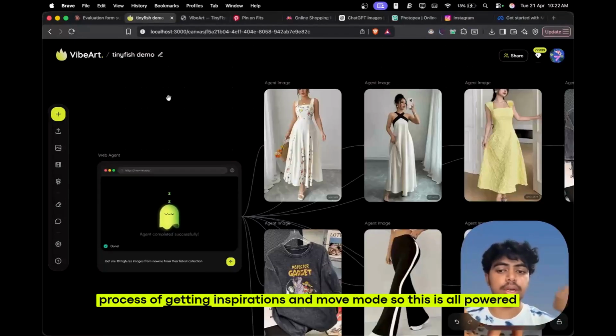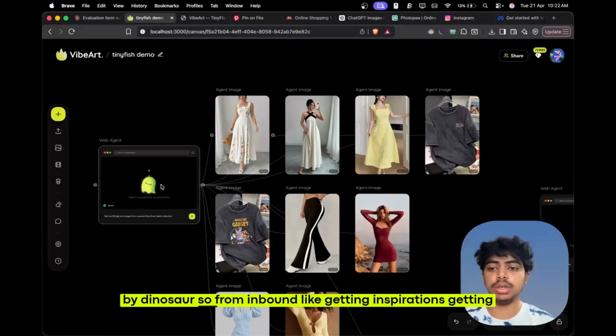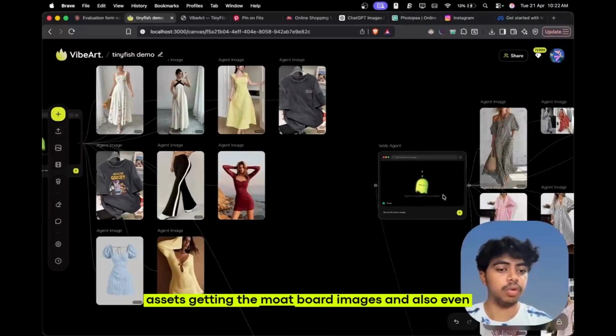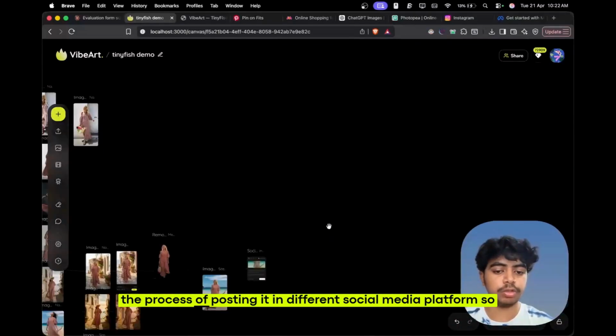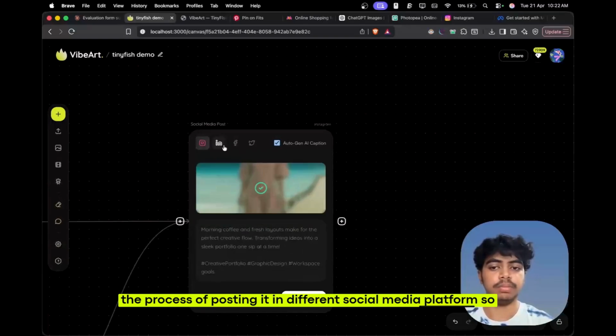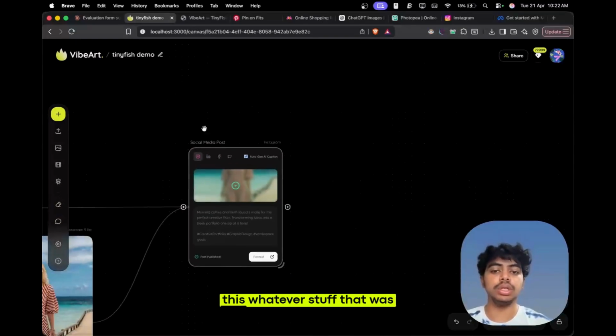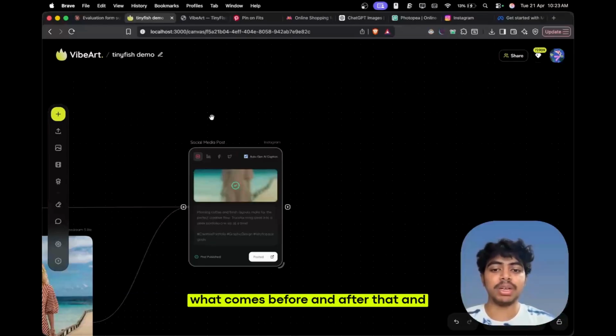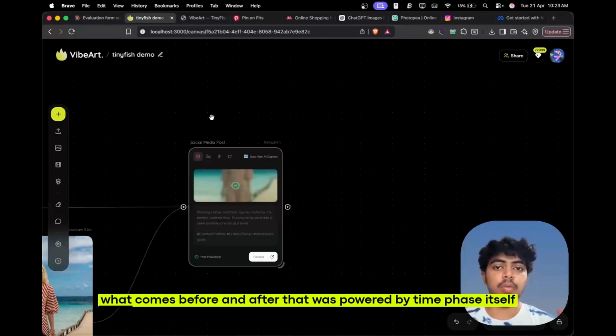The process of getting inspirations and mood board, so this is all powered by TinyFish. So from inbound, like getting inspirations, getting assets, getting the mood board images, and also even the process of posting it on different social media platforms. Okay, so these are the stuff that was powered by TinyFish. This is why VibeArt is separate from all other AI-based generation platforms. It is not the actual process of generation itself, but what comes before and after it, and what comes before and after it was powered by TinyFish itself.